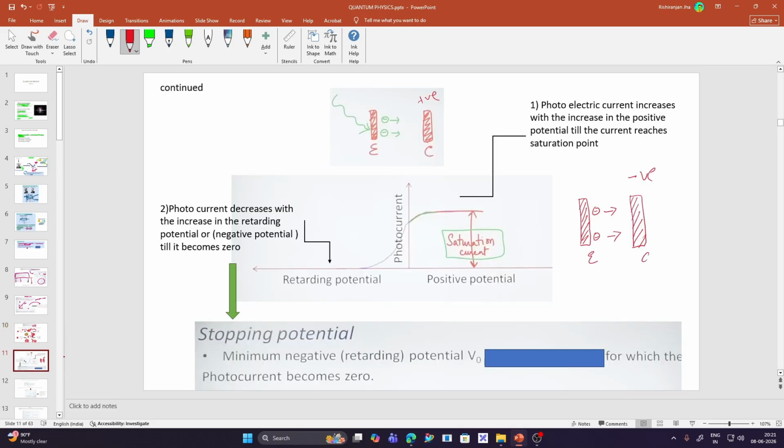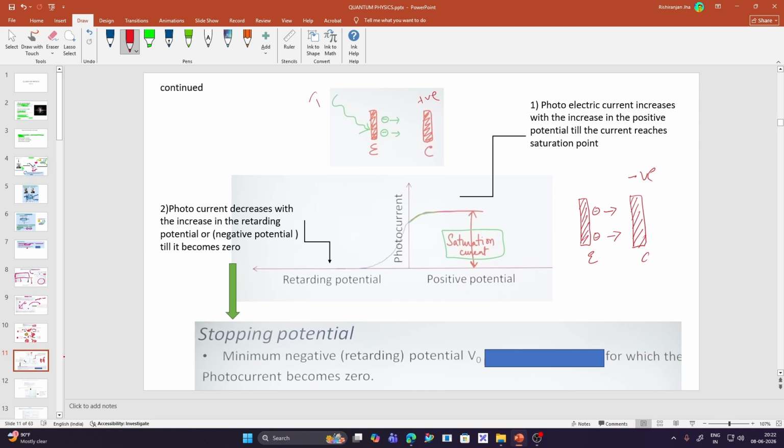So in this, we will study the graph of photoelectric current with positive potential and the retarding potential. So we already know that in positive potential, the collector plate is positive with respect to the emitter plate, and in the negative potential, the collector plate is negative with respect to the emitter plate.